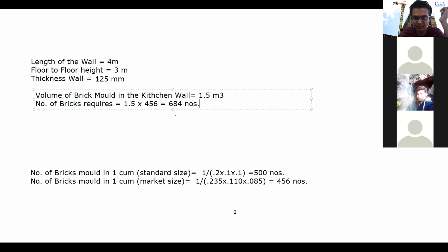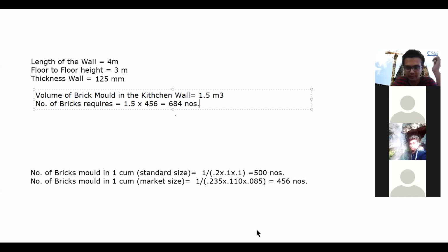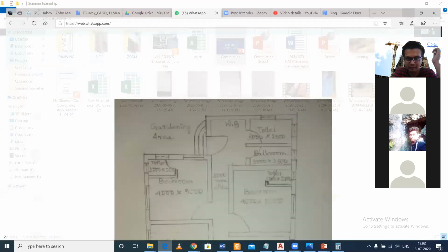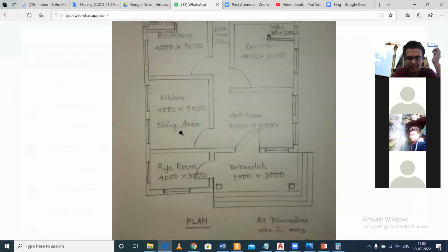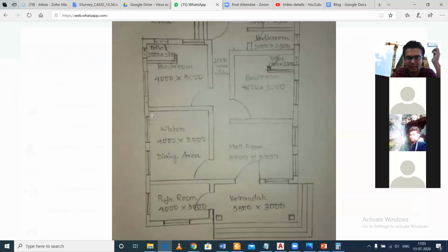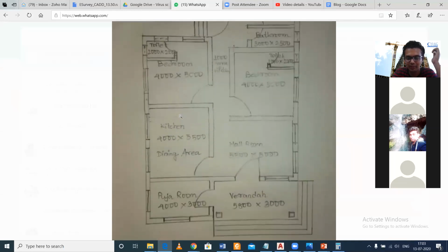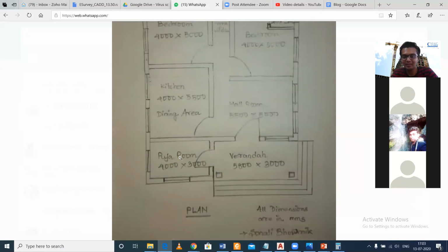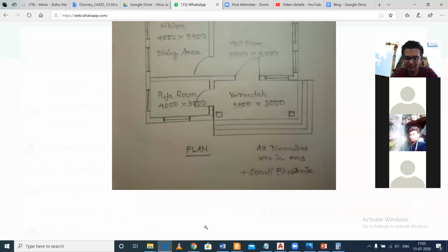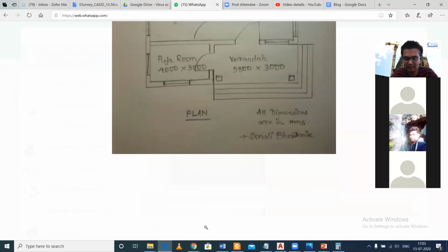So basically, you can share my screen again. Now, is my screen visible? Yes, sir. So in this particular plan, we have the kitchen size of 4 meters. We have calculated the number of bricks used in this particular wall. Okay, so like this, now it is clear, I think. Just stop my screen sharing. Like this, your task will be to calculate the total number of bricks in your house.